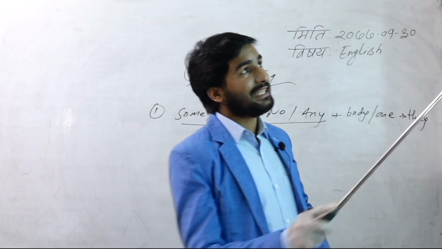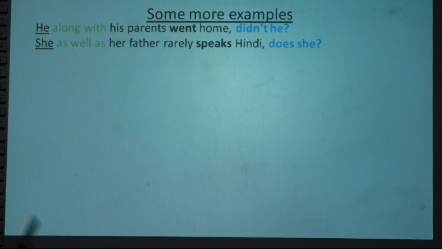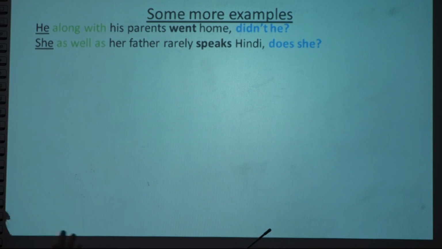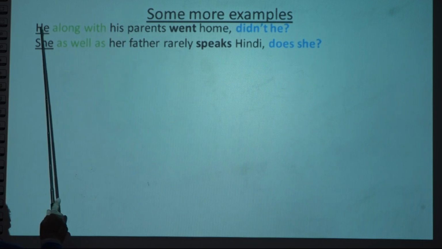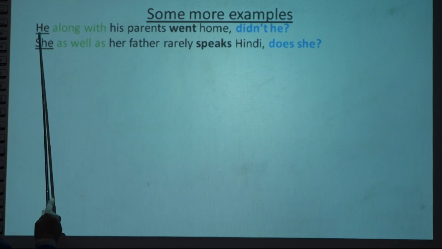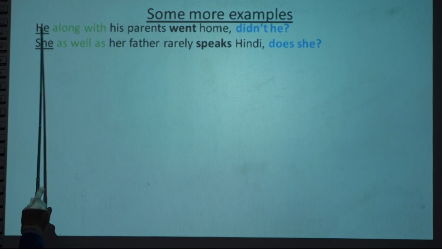So in this sentence, first of all, let's identify whether the statement is positive or negative in the assertive sentence. We don't think about positive or negative sentences in the imperative, right? So in this case, this is an assertive sentence. It starts with the subject: he along with his parents.